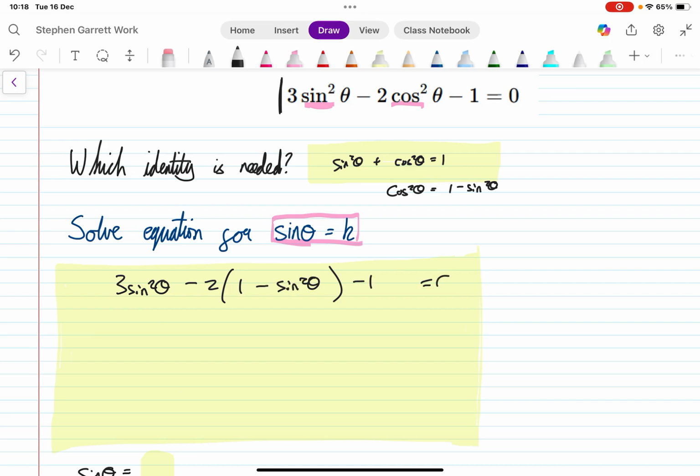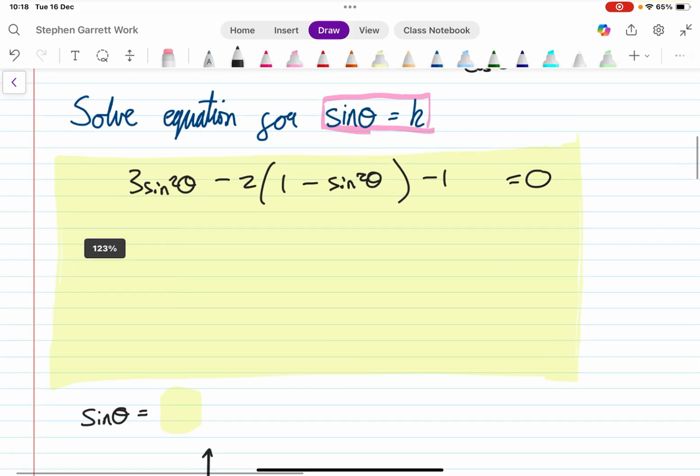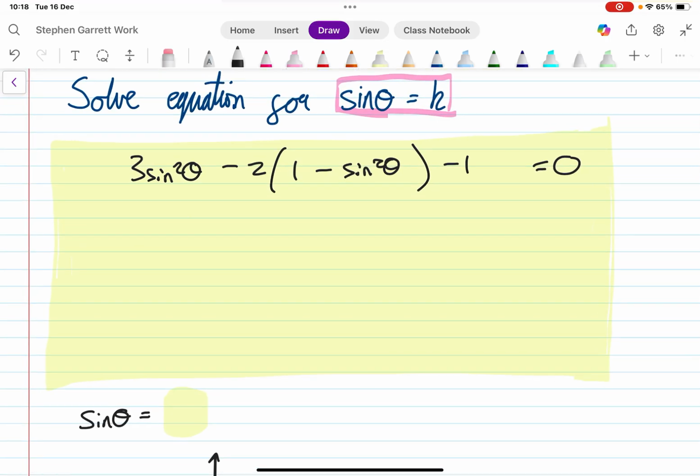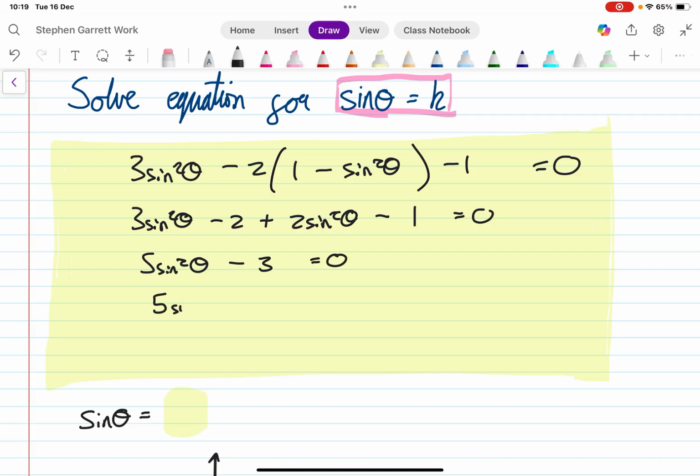minus 1 equals 0. And now I'm just going to do some mathematics to make this simple. So we've got 3 sine squared theta minus 2 plus 2 sine squared theta, that minus times a minus there, minus 1 equals 0. So I have 5 sine squared theta minus 3 equals 0. So I have 5 sine squared theta equals 3. Sine squared theta equals 3 over 5.